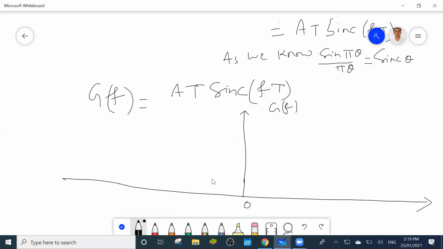For sin θ by θ, it has its maximum value at 0 only, because as θ tends to 0, sin θ by θ is 1.